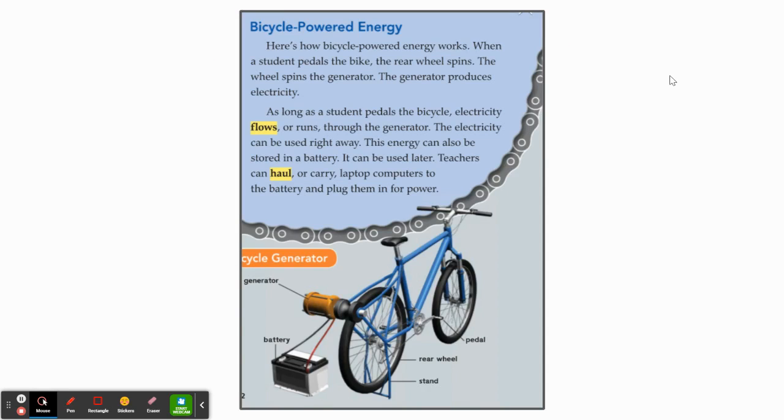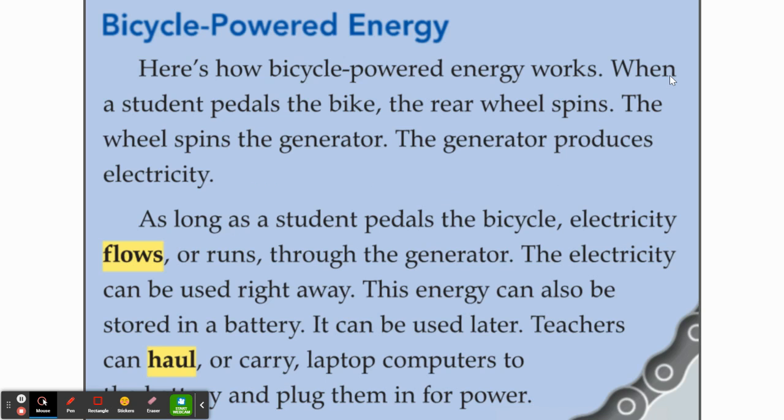On the second page titled Bicycle-Powered Energy, let's see what we learn. And zoom in. The author is explaining to us how bicycle-powered energy works. It says, here's how bicycle-powered energy works. When a student pedals the bike, the rear wheel spins. The wheel spins the generator.